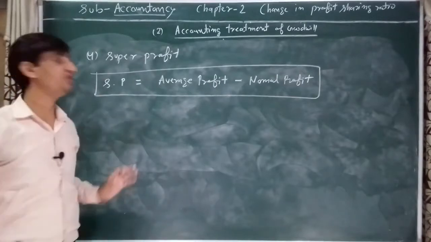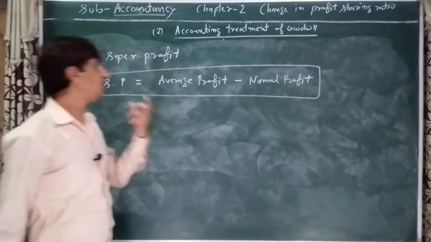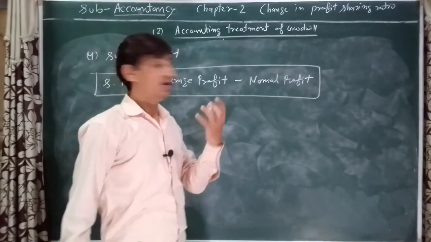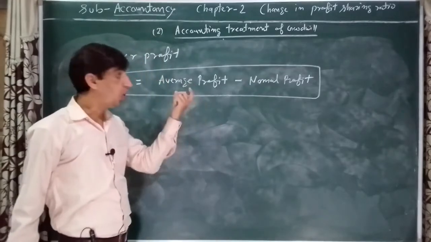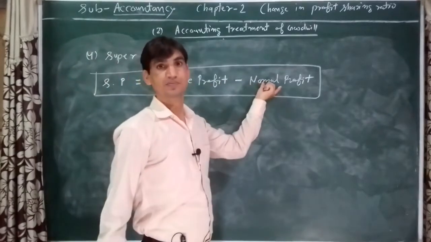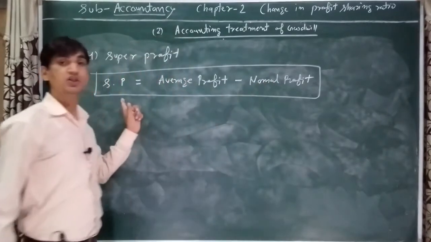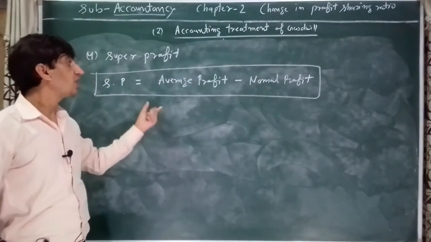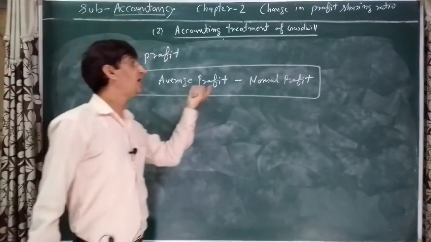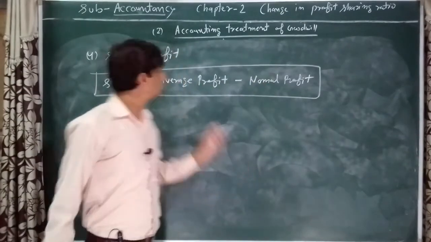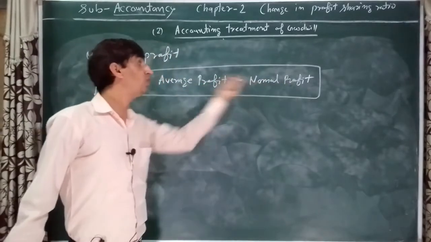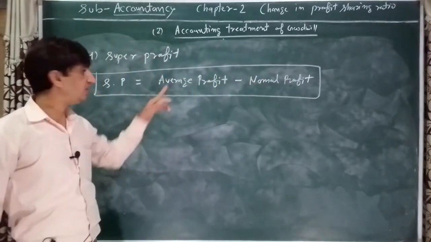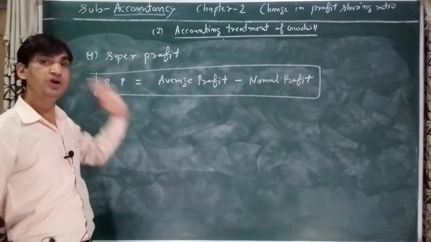As a definition, we can say super profit refers to actual profits over normal profits. Super profits are those profits which are actual average profit in excess of normal profit. So simply average profit minus normal profit. The excess of average profit over normal profit will be treated as super profit.